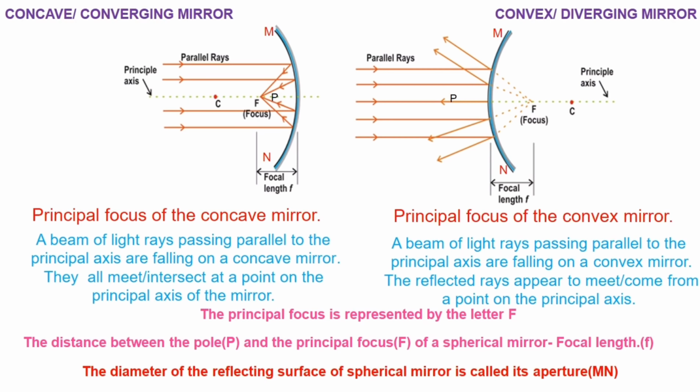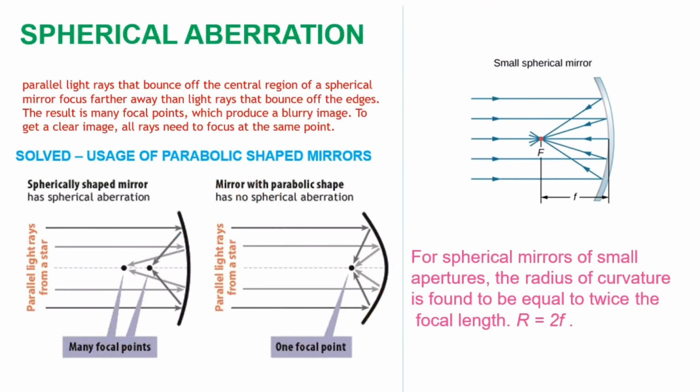And lastly, the diameter of the reflecting surface of the spherical mirror is called the aperture. In the diagram you can see the length of the reflecting surface of a concave or convex mirror is marked as M and N, and that is called an aperture. While discussing spherical mirrors, we should not forget the concept of spherical aberration.